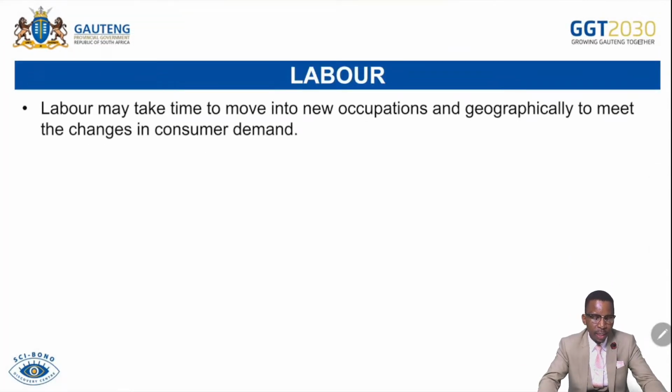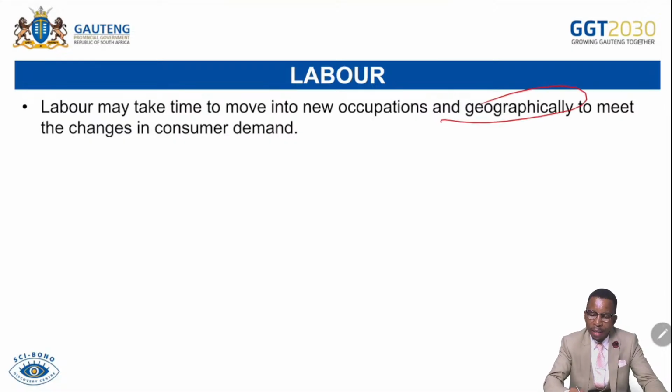Then labor. Labor may take time to move into a new occupational and geographical area to meet changes in consumer demand because of family ties. If you want me to move from Gauteng to another province for this job, it will be difficult for me to move tomorrow because I have to serve the three-month notice period while they're still looking for my replacement. Number two, I cannot be moved and go today because I have a family that I have to take care of. I can't just move easily.